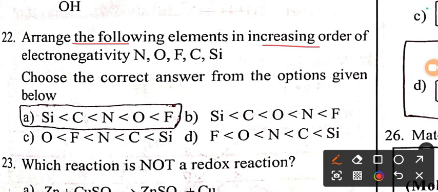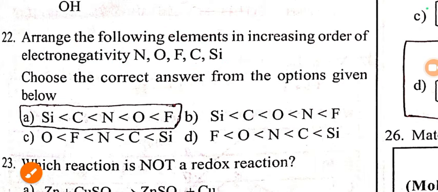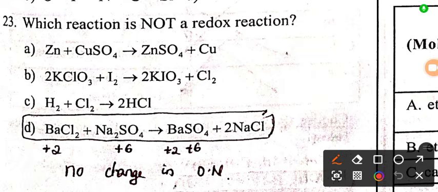Arrange the following elements in the increasing order of their electronegativity. So among these, we need to arrange them in the increasing order of electronegativity. We know that fluorine has the highest electronegativity and silicon has the lowest electronegativity. After fluorine, oxygen is the most electronegative. So option A, the arrangement of these 5 elements in the increasing order of electronegativity, is correct. Let us go to the next question from redox reaction chapter.